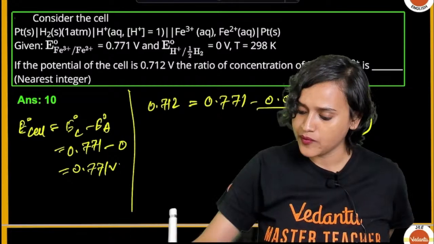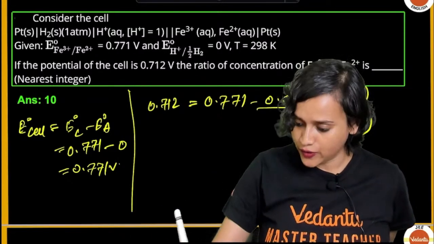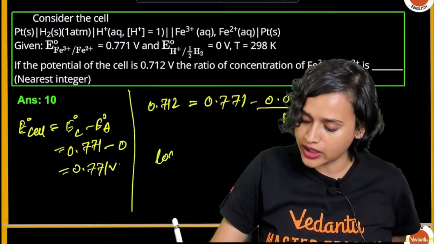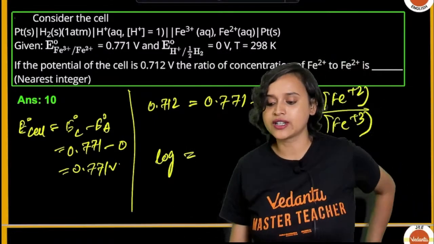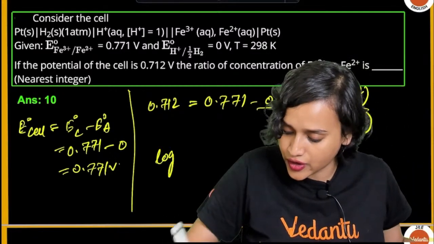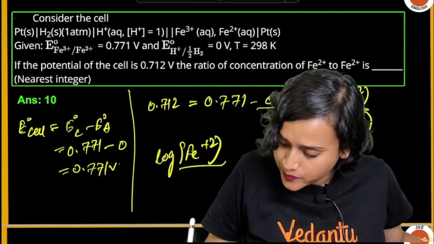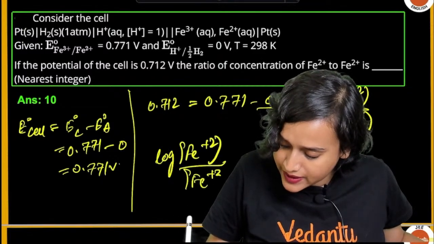So now if you calculate all of this, what do you get, guys? You will find that log of Fe plus 2 divided by Fe plus 3.